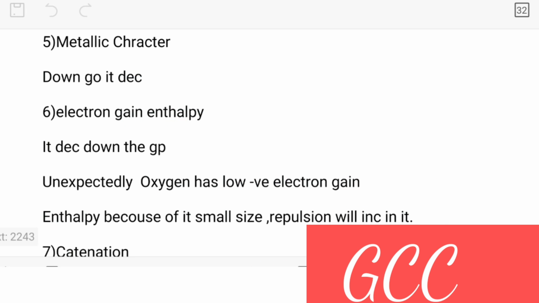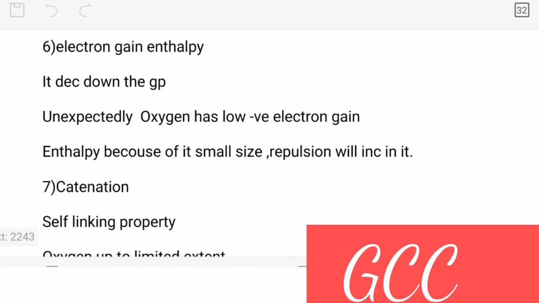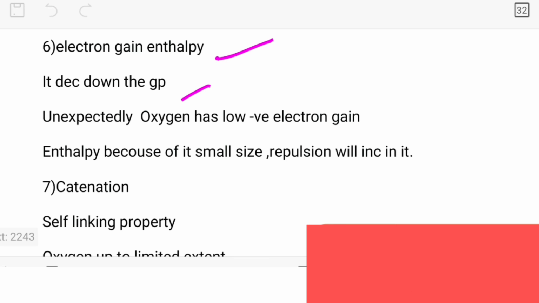Clear? Okay students, the next point is electron gain enthalpy. Whenever we talk about electron gain enthalpy, it decreases down the group, as we know the size increases.